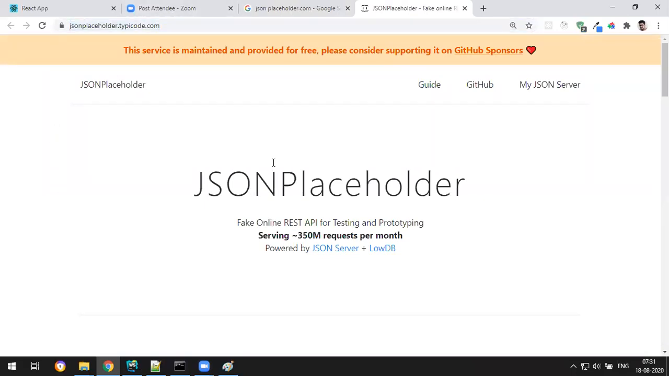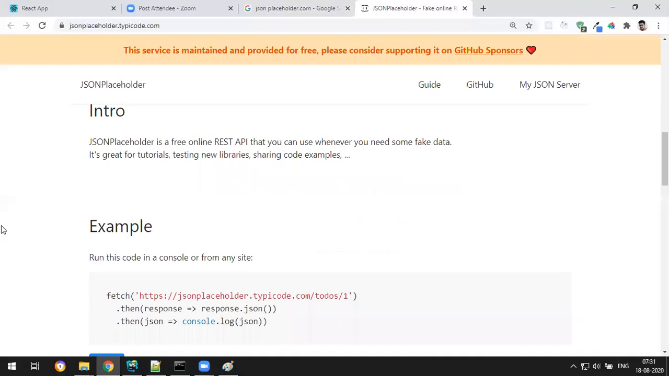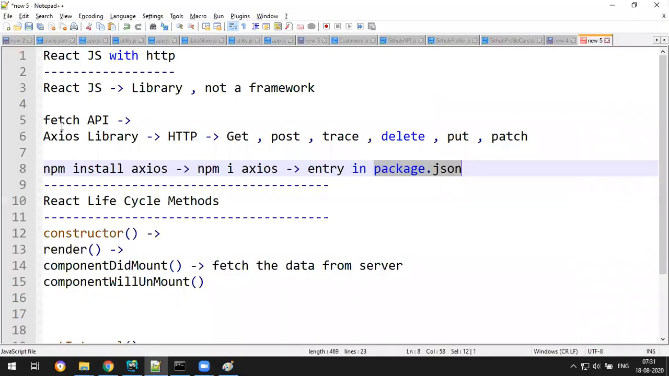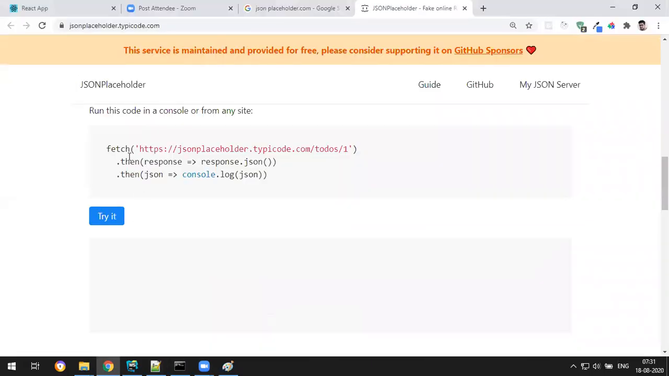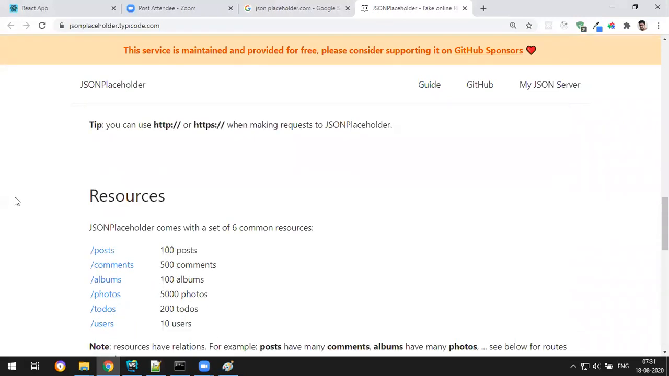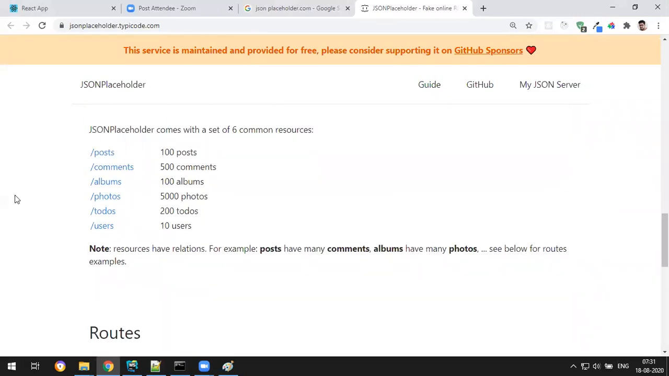Okay, so in this website, they are serving 350 million requests per month. So many people are using this website. If you come down, this is the fetch API. I told you about fetch API, no? Using fetch API, you can fetch like this, so fetch then something. We are not using this, this is quite old.